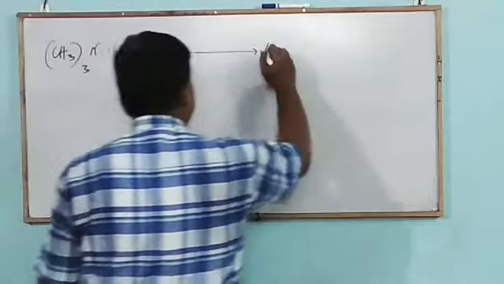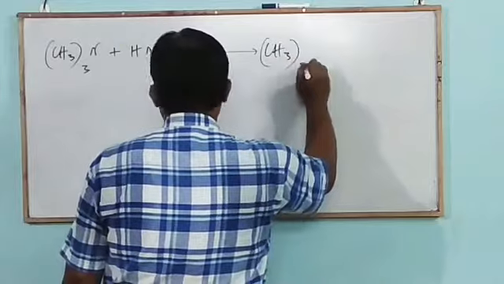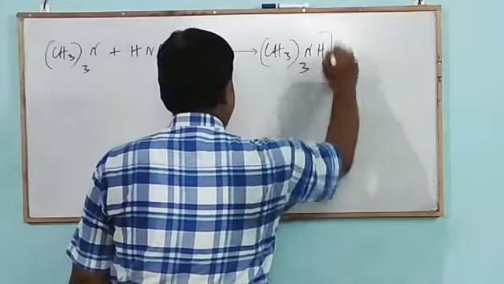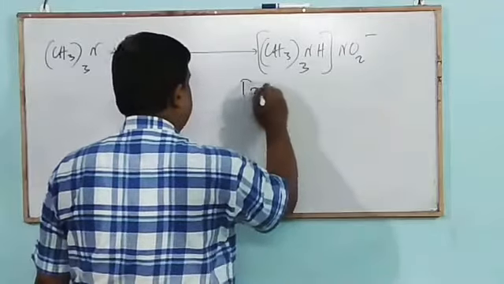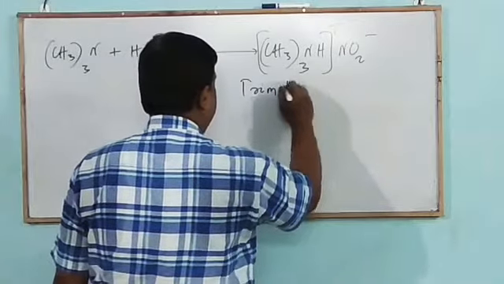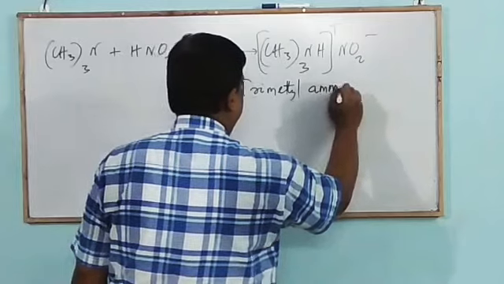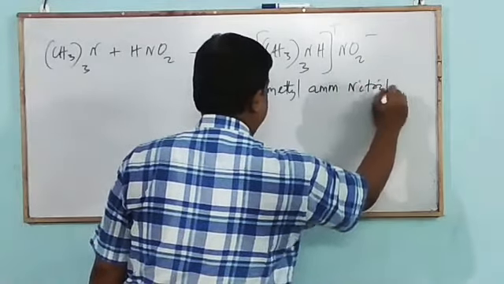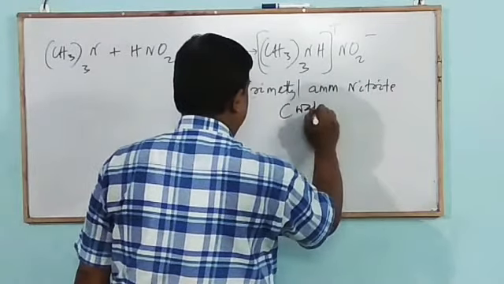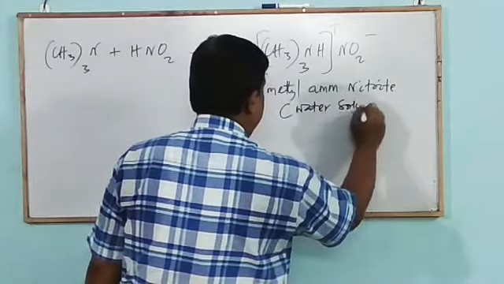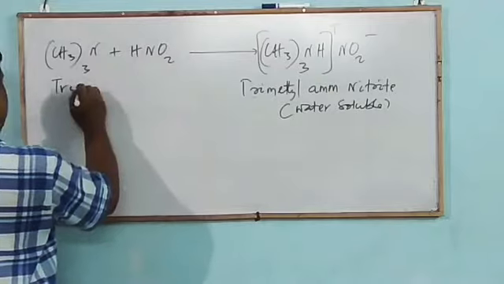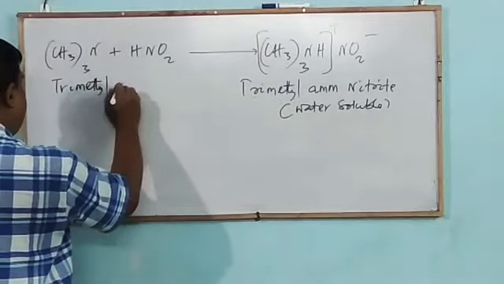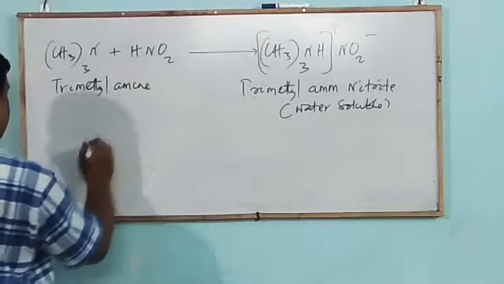Mark that. (CH3)3NH+ NO2-, that is trimethylammonium nitrite. A water soluble compound is formed.